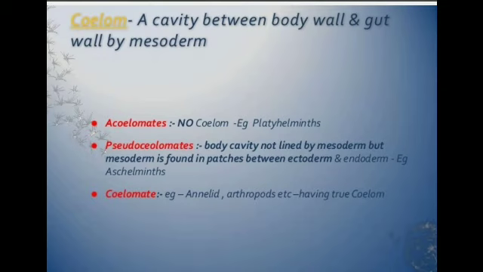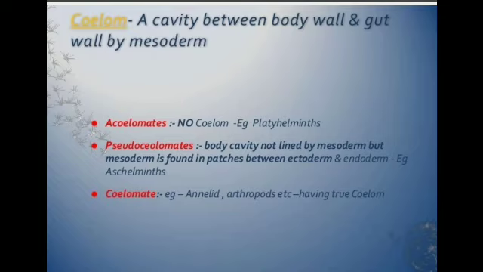Next criteria is body cavity, or we can say coelom. Coelom is fluid filled space between gut and the outer body wall. The animals can be acoelomate, pseudocoelomate or coelomate. Acoelomates means animals without body cavity.